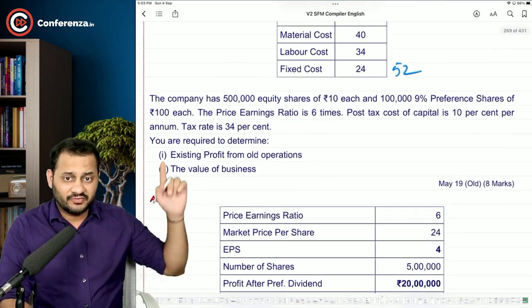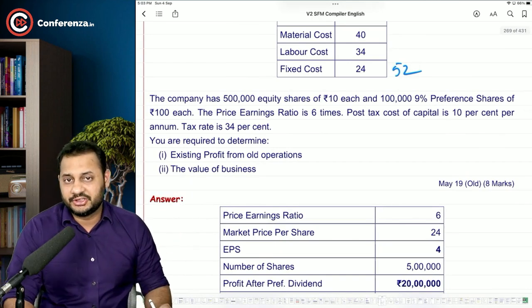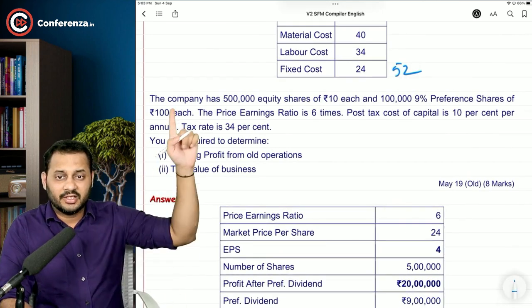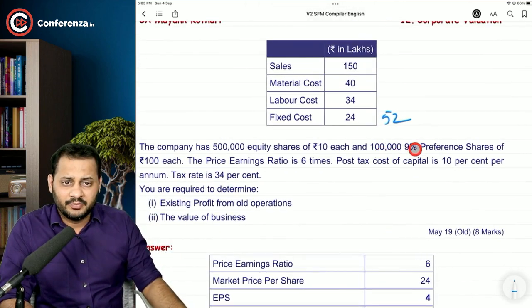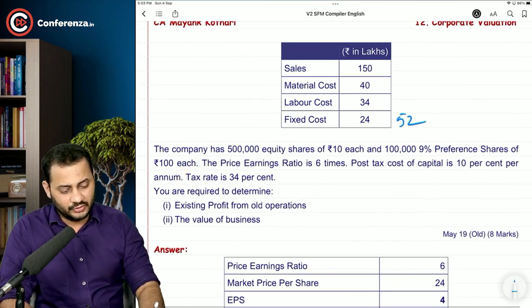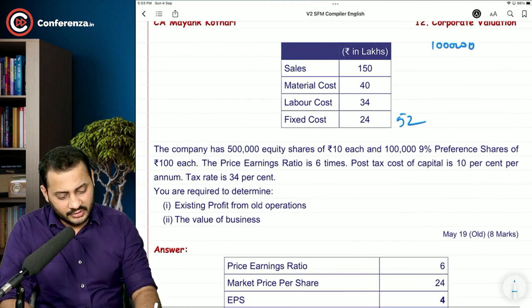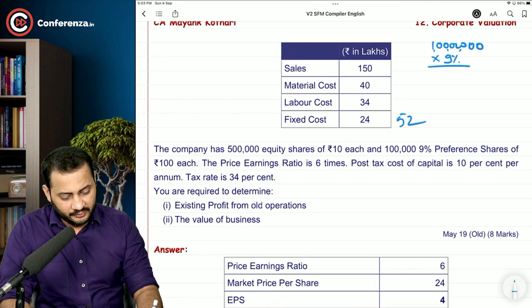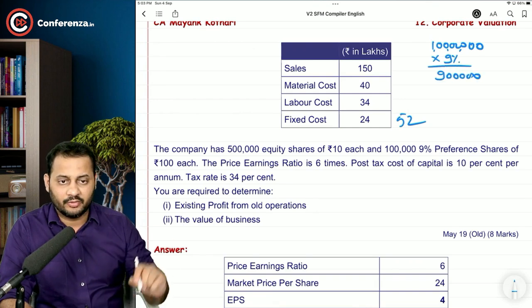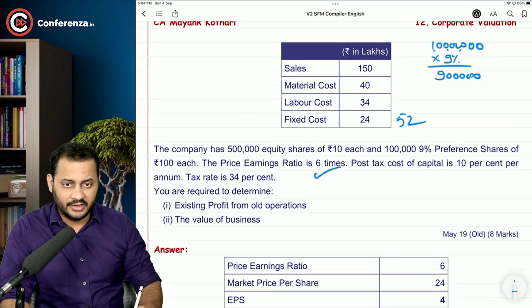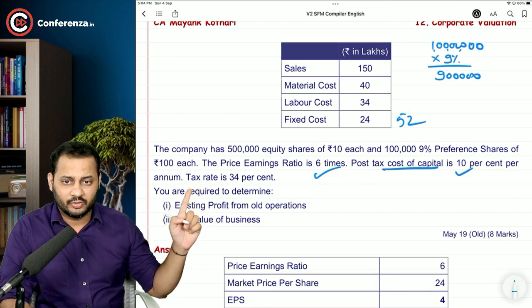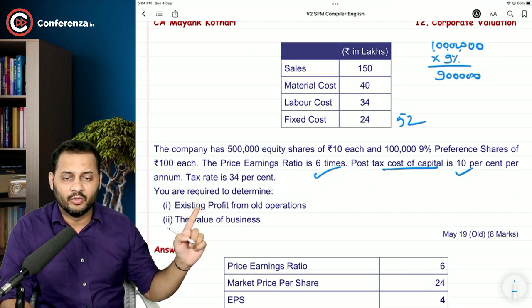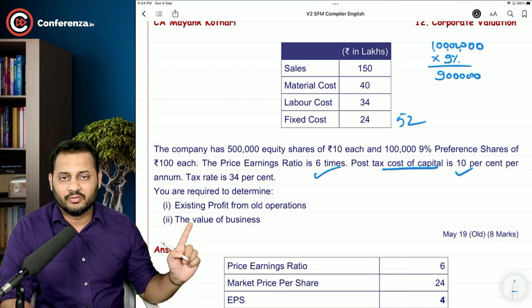Okay, the company has 5 lakh equity shares of rupees 10 each, and 1 lakh 9% preference shares of rupees 100 each. So when you multiply 1 lakh with 100, this becomes around 1 crore. And on 1 crore, if you pay 9% preference dividend, it will be 9 lakh rupees. The PE ratio is 6 times, already given in the question. Post-tax cost of capital is 10% per annum. Tax rate is 34%. Calculate the existing profit from old operations and the value of the business.